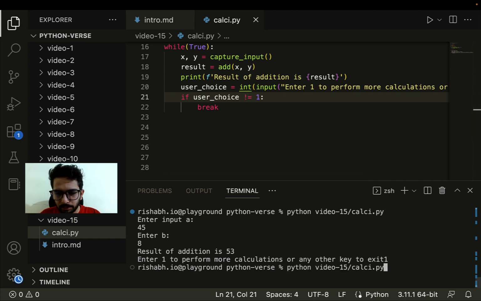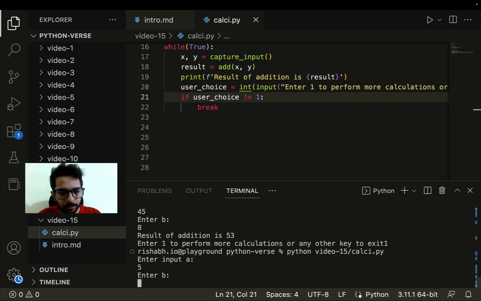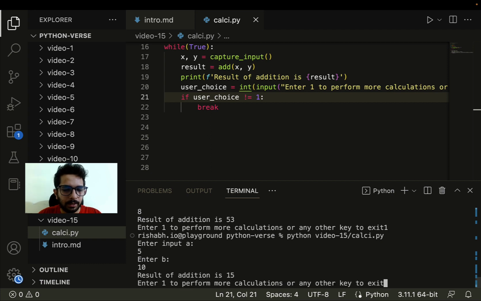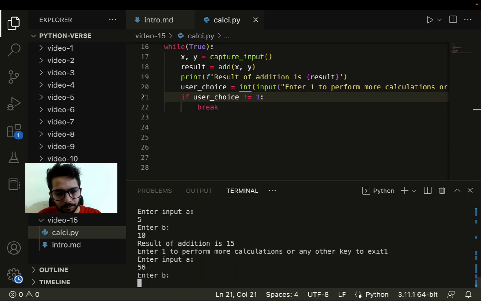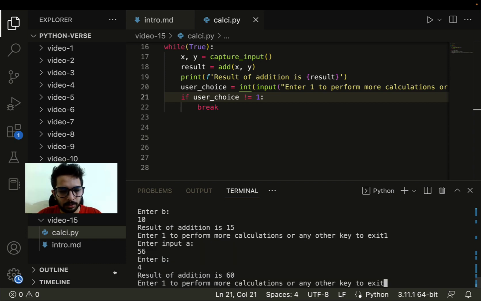So let me just call this function again. So input A, let me add 5, input B, let me add 10. So result is 15. Now enter 1 to perform more calculations or any other key to exit. Let me add 1. So again, it will ask me for another set of inputs. Let me add 56 and 4. So result of addition is 60.